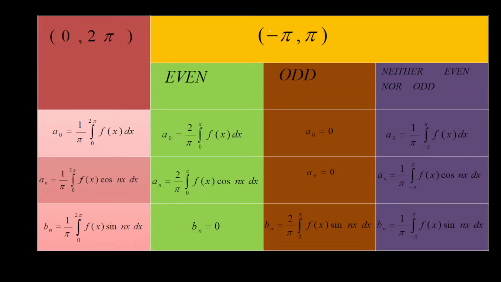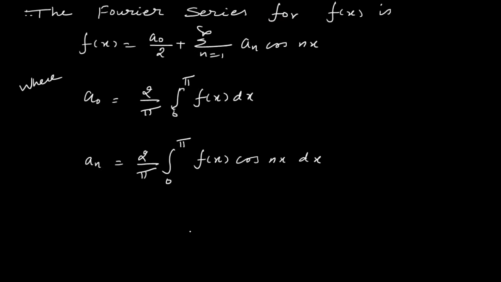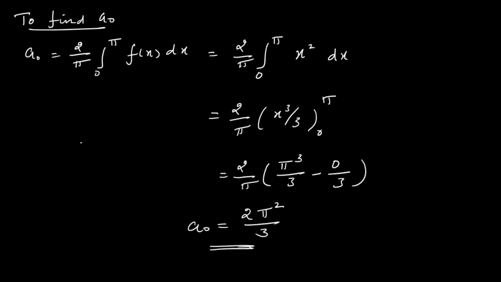Let me show you the formula table for your reference. So we have three categories. So now we are under this category, even. If it is even, we have to calculate only a naught and an. So no need to calculate the value of bn. We can directly write the value of bn as 0. So this is your general Fourier series f of x. So we make use of these two formulas for calculating a naught and an.